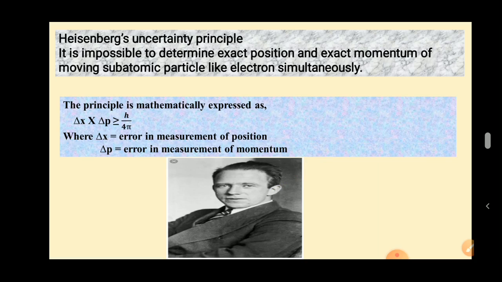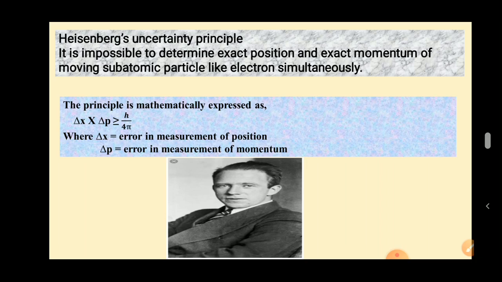That means at a time, both exact position as well as exact momentum of moving microscopic particles like electron, it is impossible to calculate simultaneously, or at the same time.